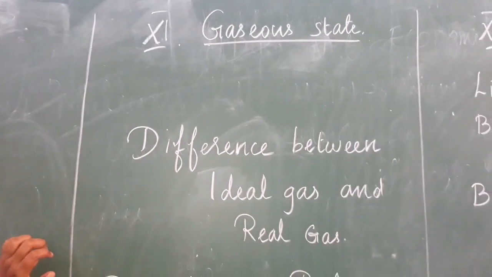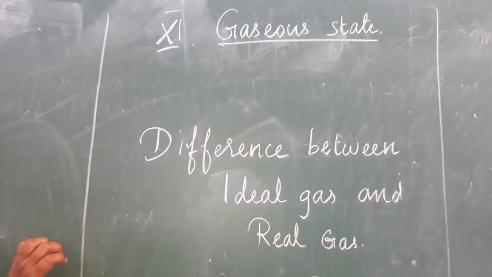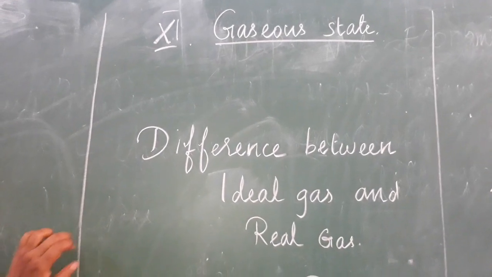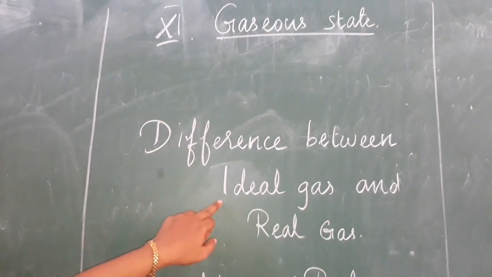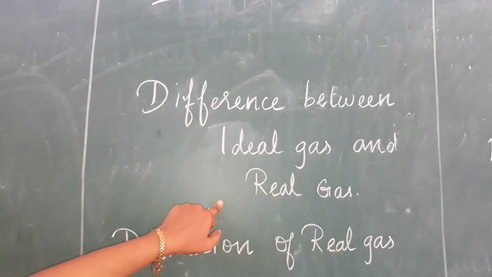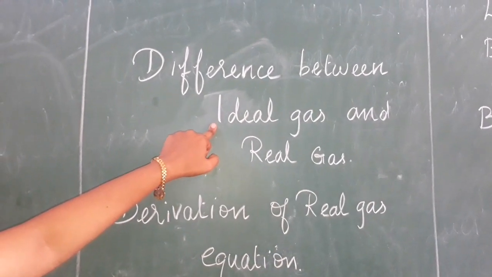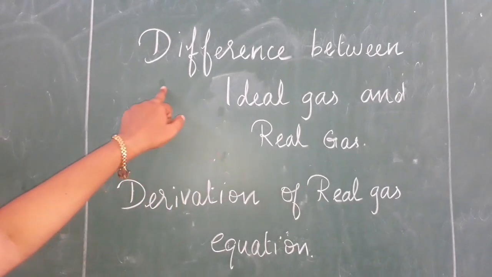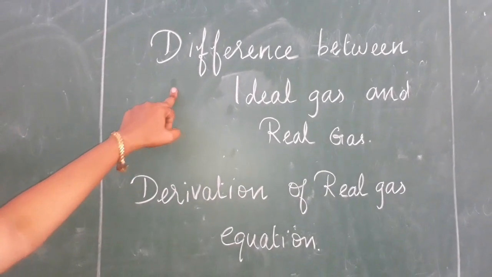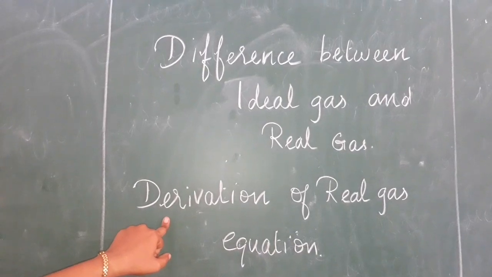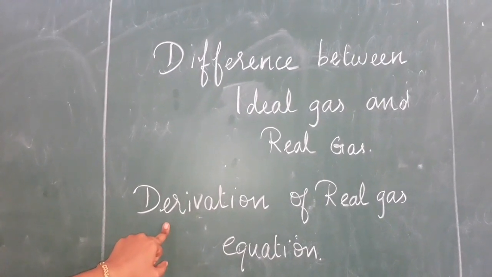In the previous video we saw the problems based on the gaseous laws. In this video we are going to see the difference between the ideal gas and real gas. All gases do not behave as an ideal gas. So what is the difference between ideal gas and real gas we are going to see in this video, and also the derivation of the real gas equation.